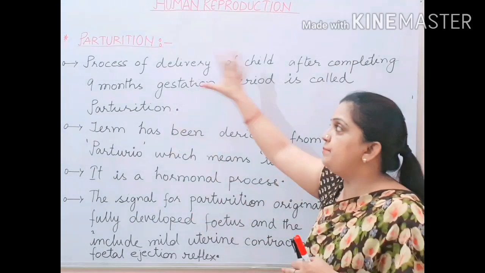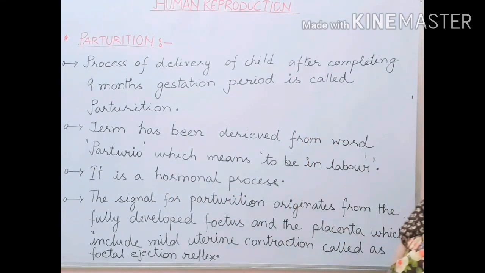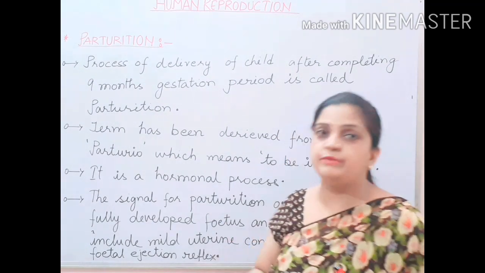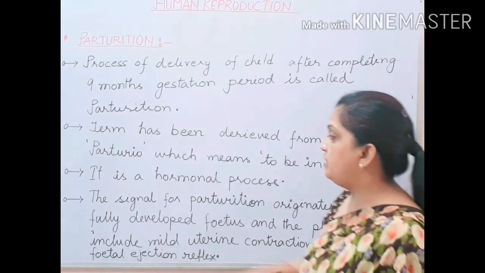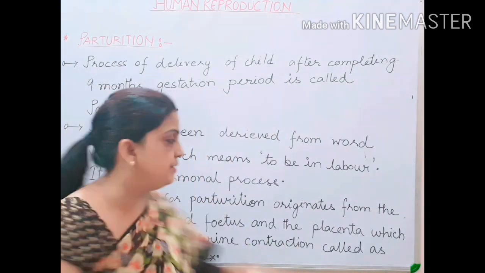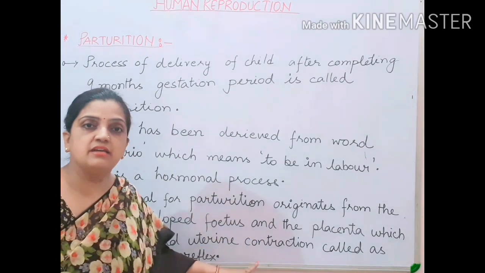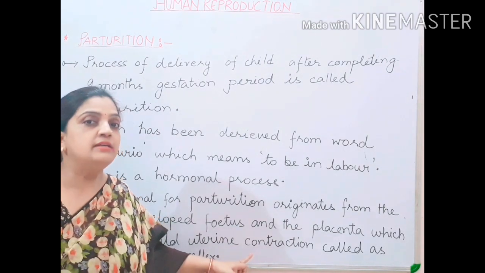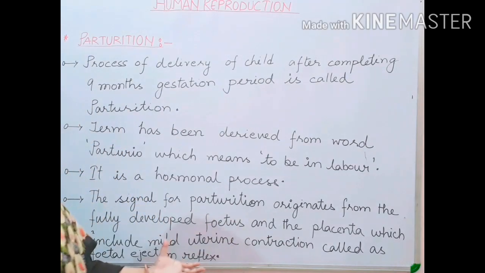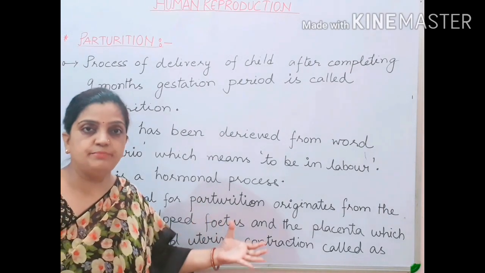Now, this complete parturition process, children, is a hormonal process. How it is a hormonal process and which hormones play an important role in this, we will discuss a little later. Now, children, this is a very important line which I am going to describe here, and this complete sentence has been taken from the NCERT book, chapter Human Reproduction, from page number 54. This is a very important sentence from which questions are asked.